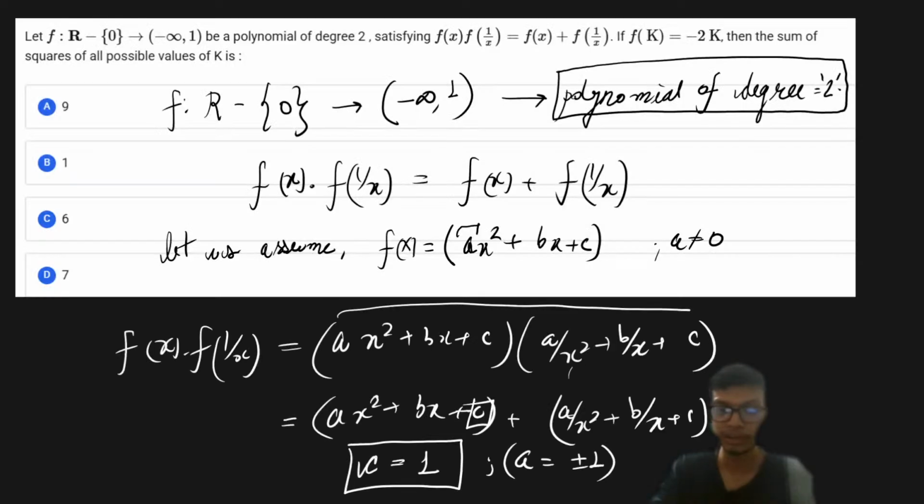Right, and that is very obvious from this particular statement over here. Once we find out the value of a as well as c, we are also seeing the same value. So now proceeding further, we have to check that the functional expression is having the range. The range of the functional expression is basically within minus infinity to 1. So it is taking up at maximum 1 and minimum minus infinity.